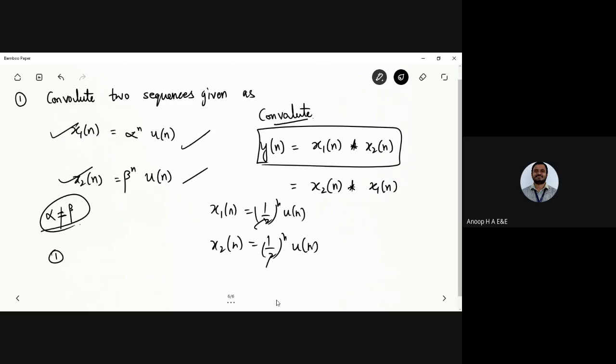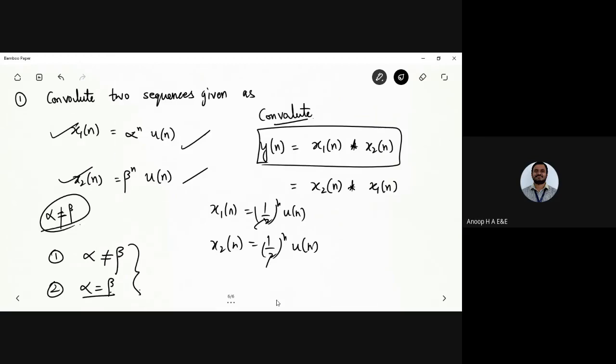Case one would be alpha not equal to beta, where you have two different signals, and the second case would be alpha equals beta. So find out and do let me know. If you have any problems with this convolution of two sequences, the answer or the recorded video will be shared with you later this week.